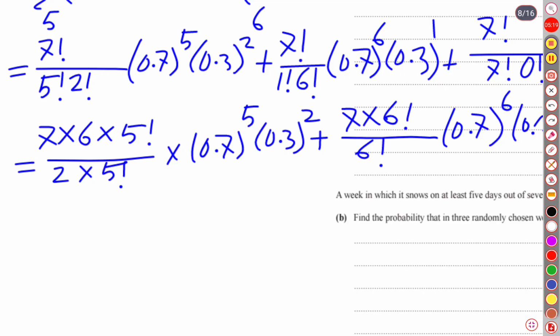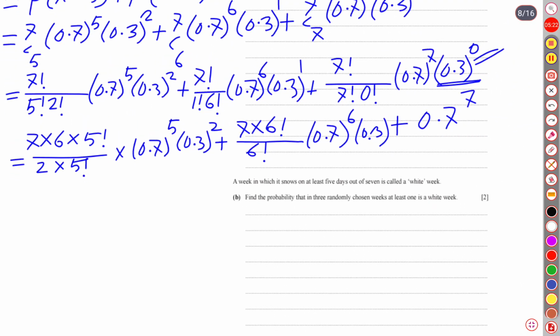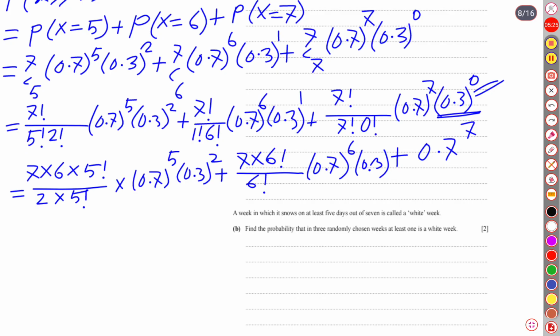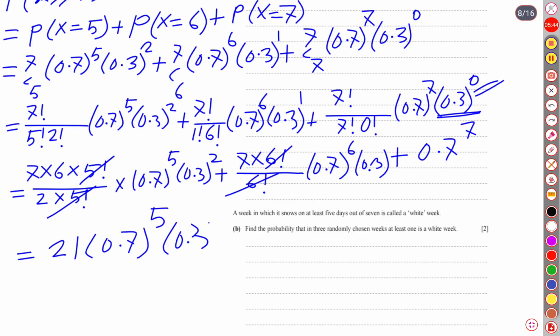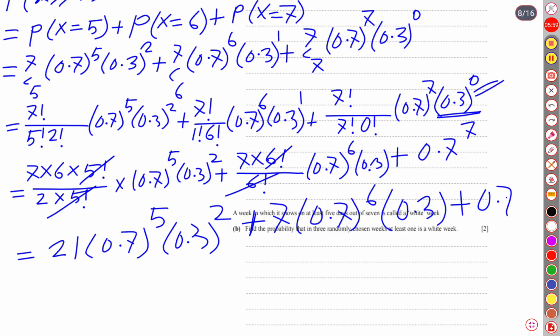After that, if we cancel some of the quantities, this 5 factorial can cancel, and this 6 factorial can also cancel. So here there remains 2 threes are 6, and 3 sevens are 21. So 21 times 0.7 raised to 5, as well as 0.3 squared, plus 7. Here there remains only 7 times 0.7 raised to 6 times 0.3, plus 0.7 raised to 7.